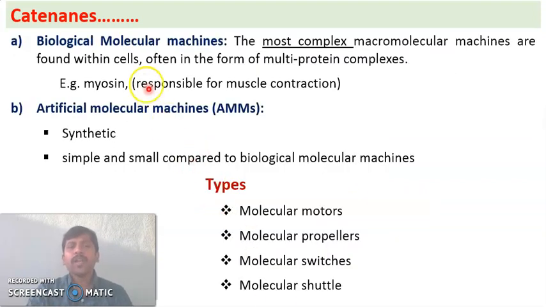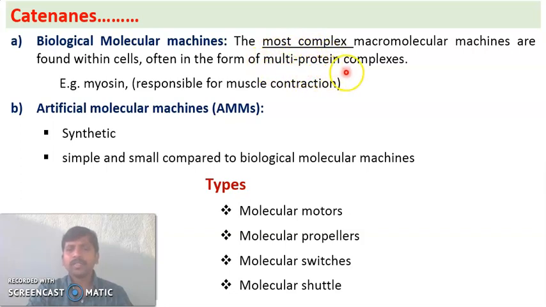Now, biological molecular machines are present in the cells of animal bodies. These are natural biological molecular machines. They are huge and most complex, as they are made up of different protein complexes.